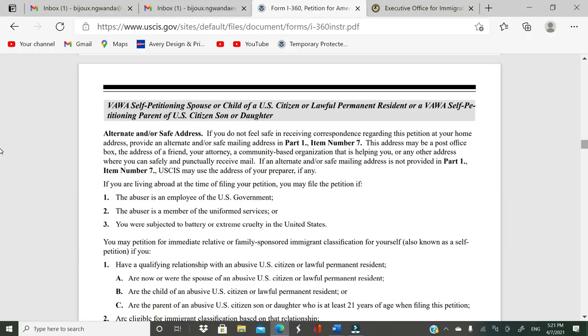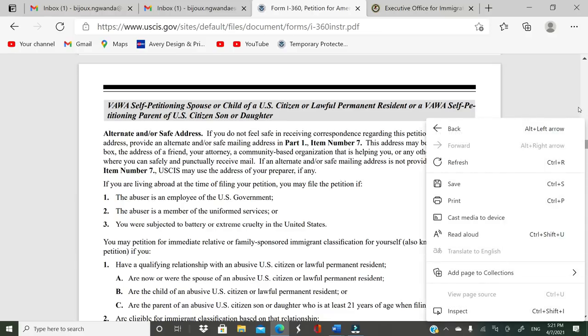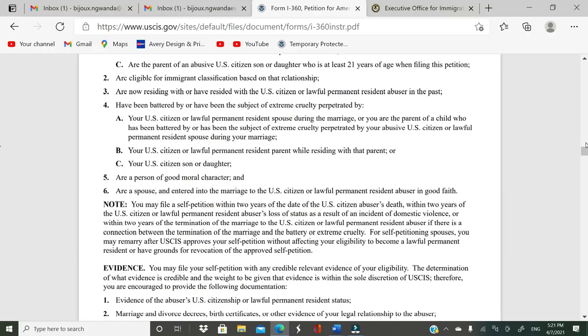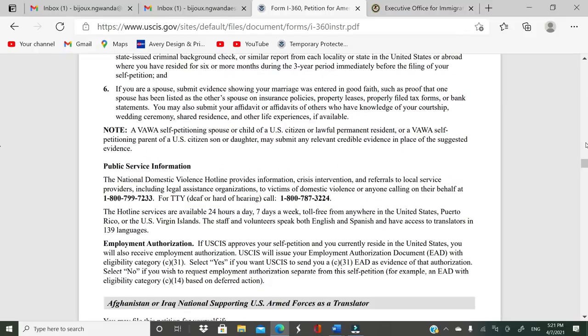And if they don't do it prior to turning 21, they have until 25 to file, provided that they can prove that the delay in filing was caused by the abuser. Okay, that's for VAWA. We talked about VAWA over and over. I don't want to waste a lot of time on it, and that's the main one.